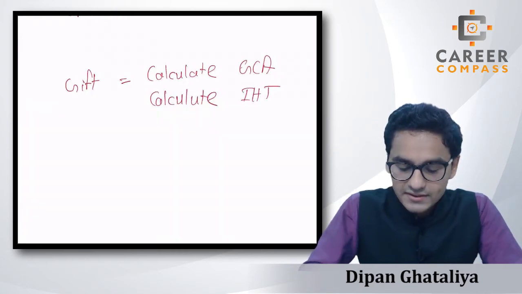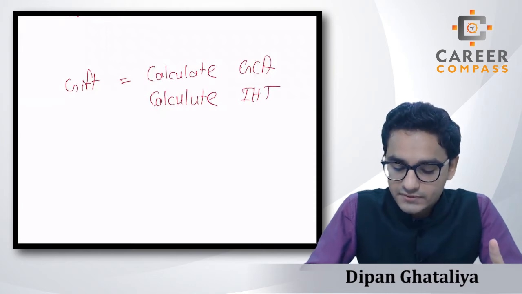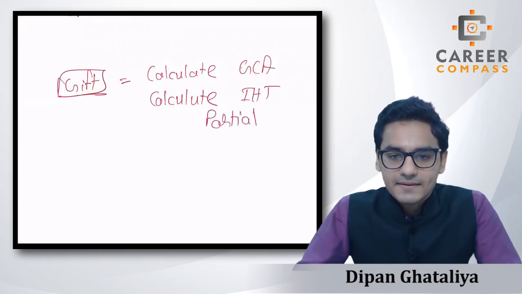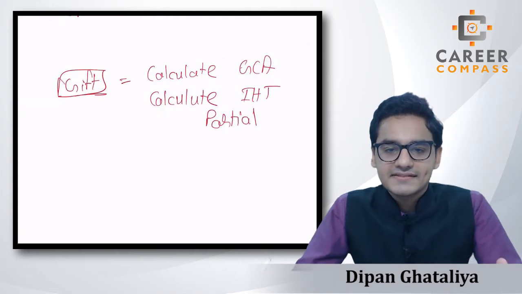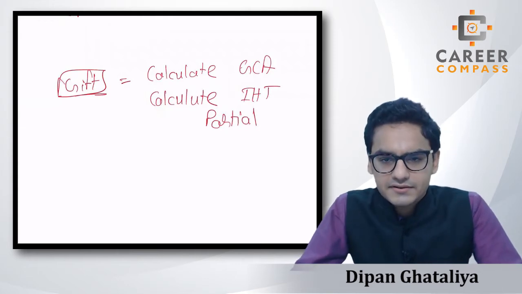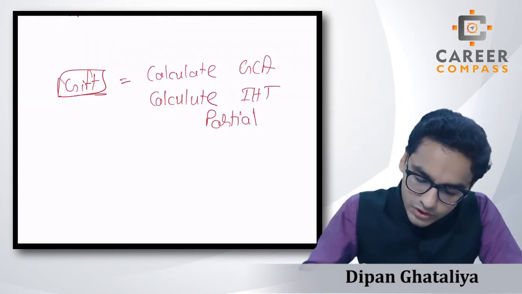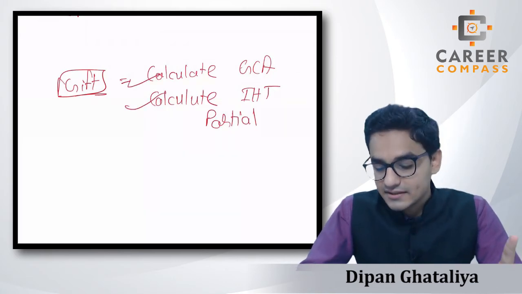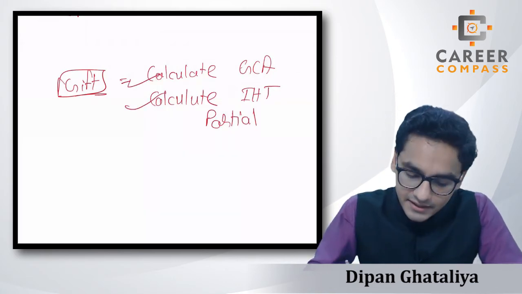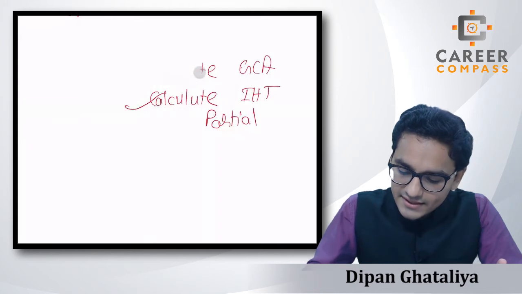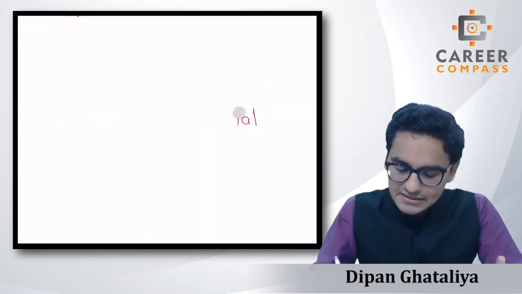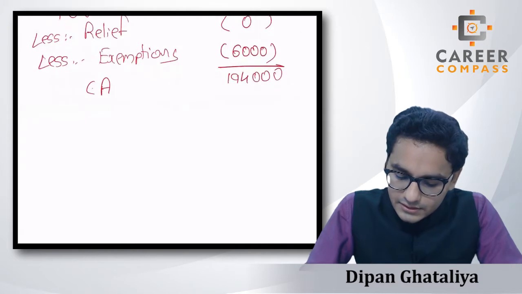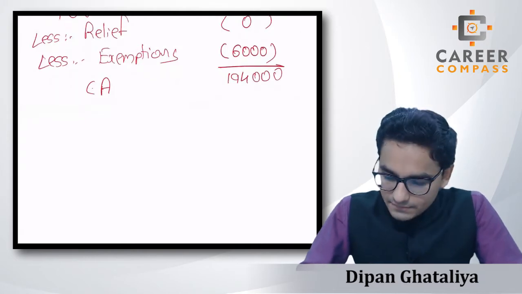Because I told you in the case of the CLT, on the gift date a partial IHT liability will arise, irrespective of whether the donor dies within 7 years or after 7 years, right? So here we have to do two things: calculation of the GCA as well as calculation of the IHT liability. So let's do the first thing first, let's calculate the IHT liability. GCA we will discuss in the later part. So we have just got the chargeable amount.